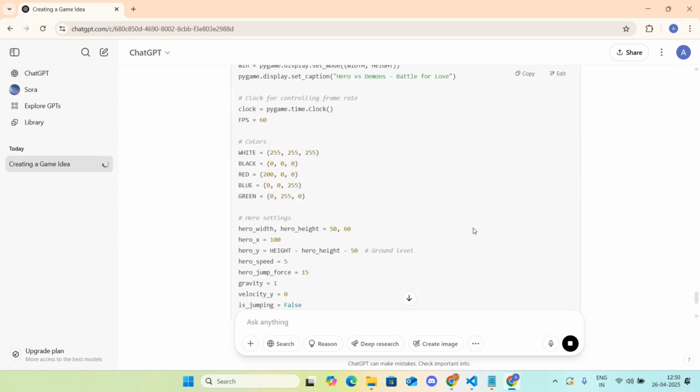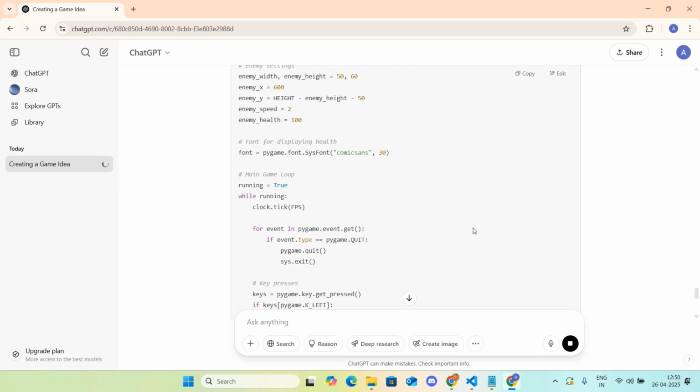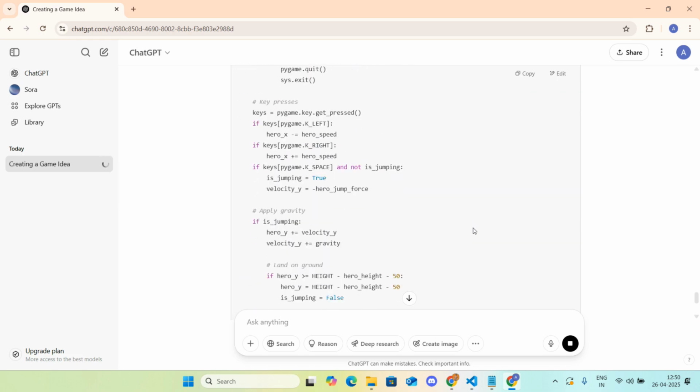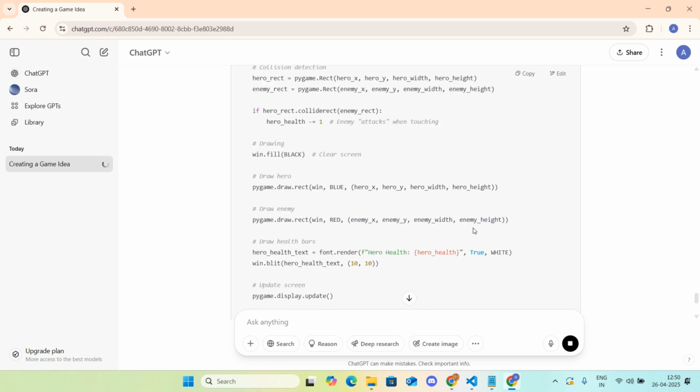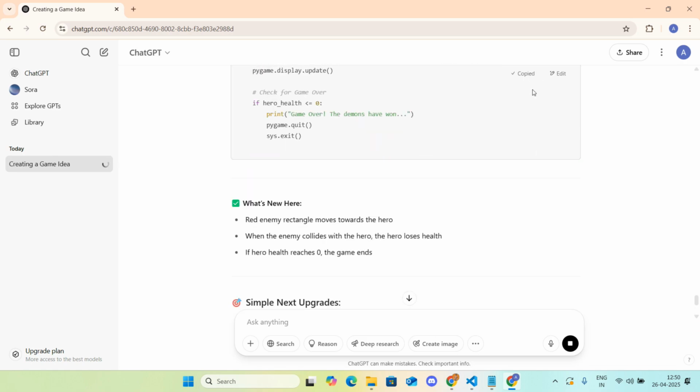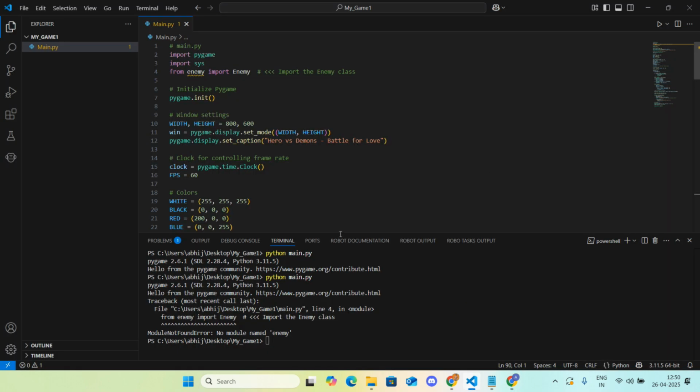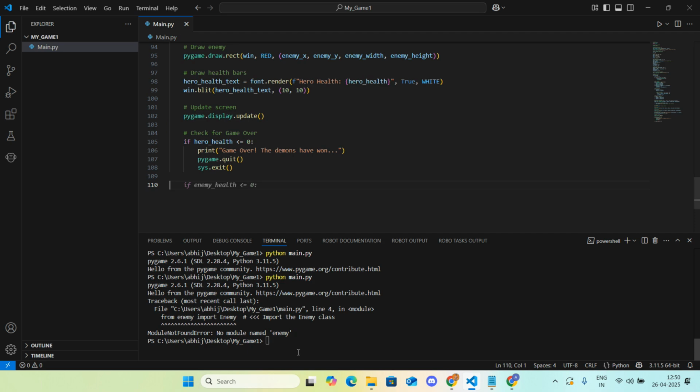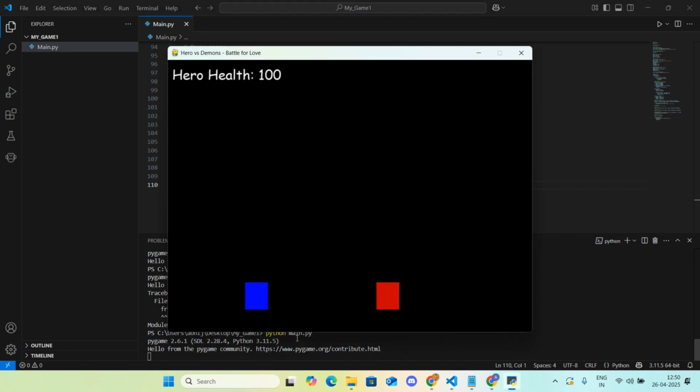Okay, hero setting is there. Main game loop. It looks good. Copy code, paste, and okay. Basically, my hero's health is 91.